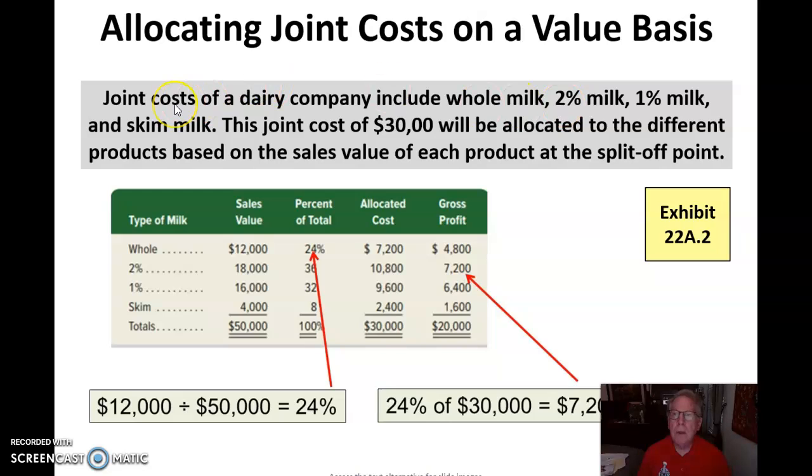Here, the joint costs of the dairy company include the milk at those various components, and the joint cost of 30,000 then is going to be allocated to the different products based on the sales value of each product at the split off point. So here's the sales values, 50,000, and the percent of the total, the allocated cost of 30,000, and the gross profits. So now we can allocate that based on those percentages.